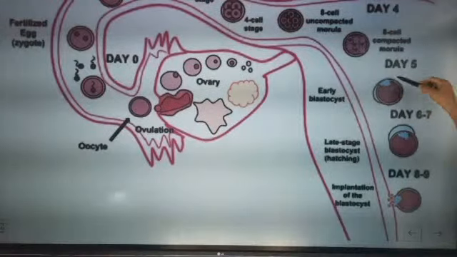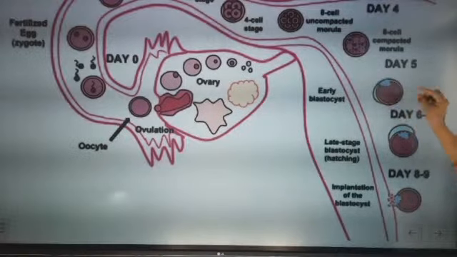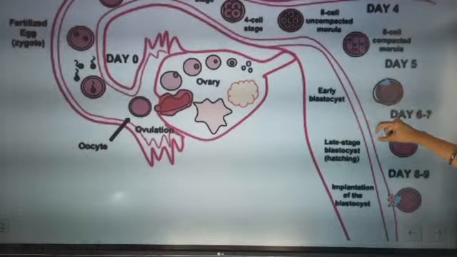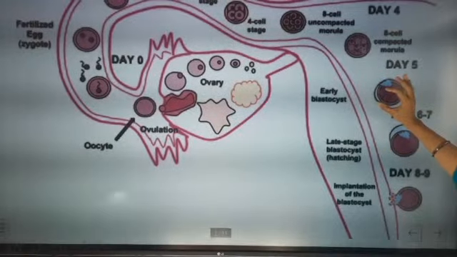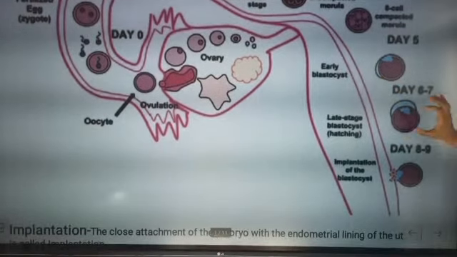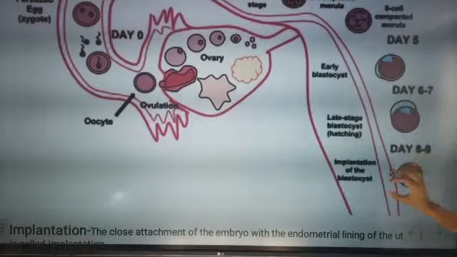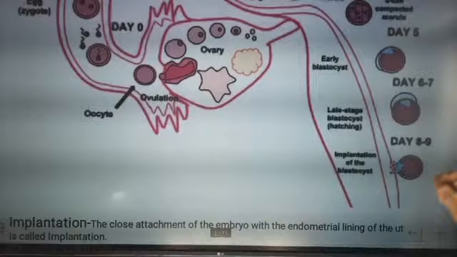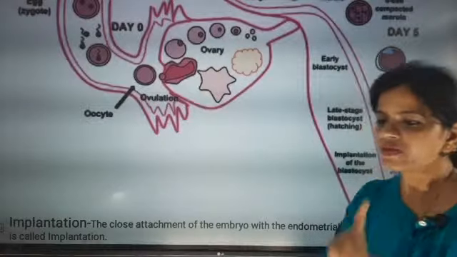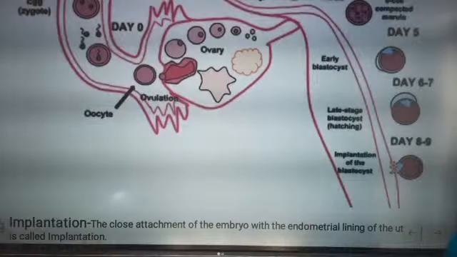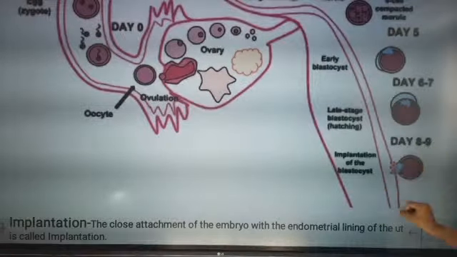Now this blastocyst is ready. This is the early blastocyst, and this is the late stage of the blastocyst. It is ready to hatch, meaning ready to connect with the inner lining of the uterus. On day 8 to 9 after fertilization, implantation of the blastocyst takes place in the inner lining of the uterus.